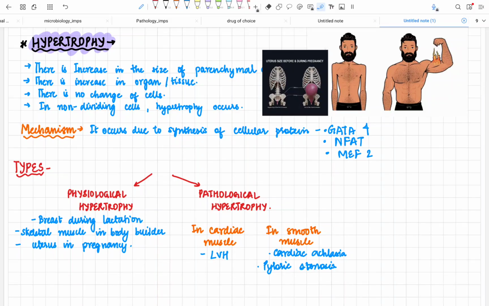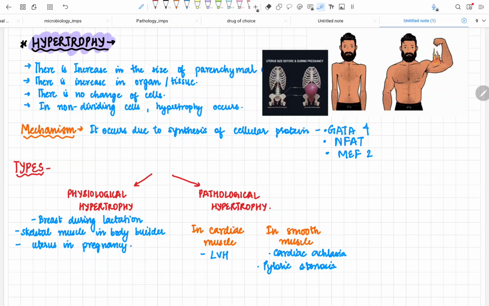First is hypertrophy. If there is an increase in the size of any parenchymal cell along with the increase in the size of the tissue. So hypertrophy says that there is an increase in the size of the parenchymal cell that ultimately leads to an increase in the size of the organ or the tissue, but there is no change in the cells. What changes am I talking about? The shape, the type. Then it is called hypertrophy.